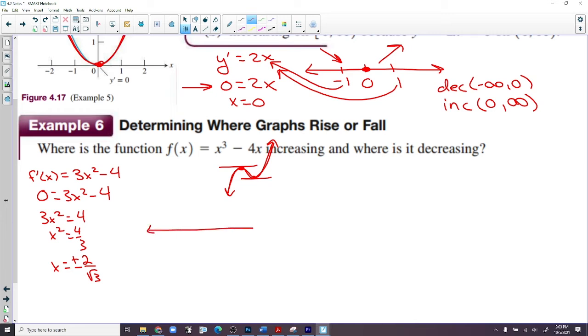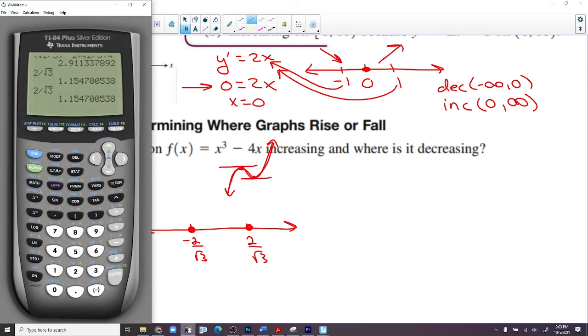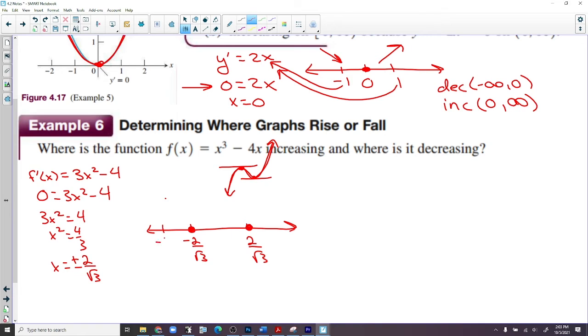We're going to put those on a number line. -2 over square root of 3 and +2 over square root of 3. All right, there they are. But now I got to find some values. If I don't let you use a calculator, I'm not going to give you these crazy numbers. But I've done this a couple times today. So 2 over square root of 3 is a little more than 1. So it seems like -2 would be good, 0 would be good, and 2 would be good.